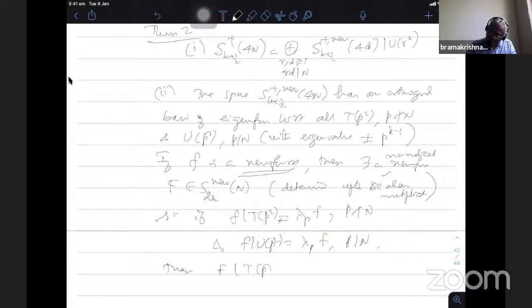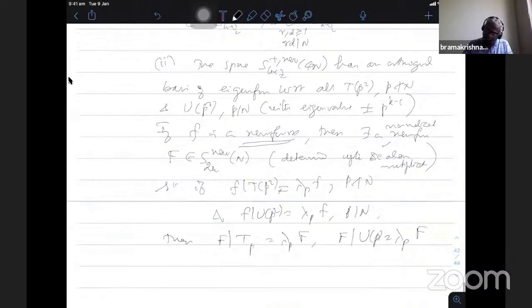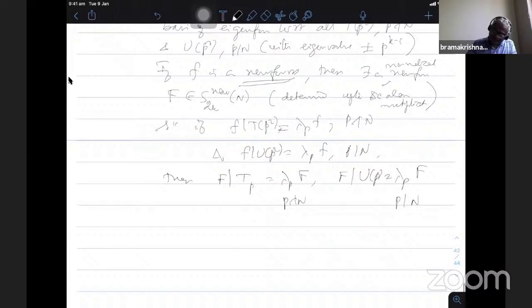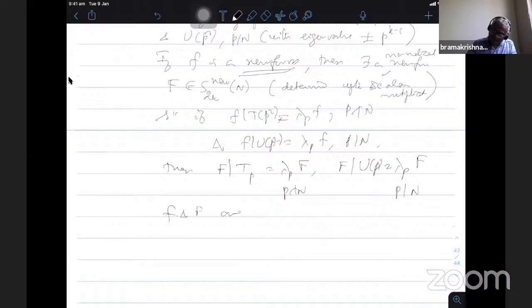I put a suffix p so as to distinguish between the integral weight F|T_p = λ_p F and F|U_p. So this U_p is the same whether it is integral or half integral. Only these operators are different. Therefore I was using that as p not dividing N, p dividing N. Okay. And f and F, capital F, are related as follows.